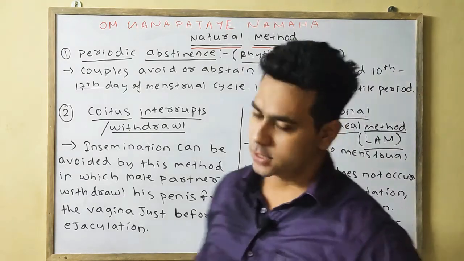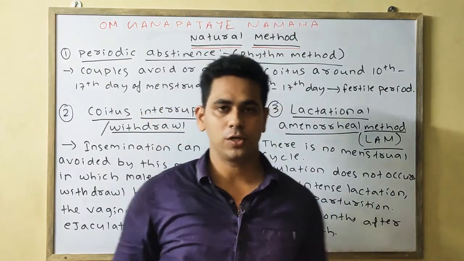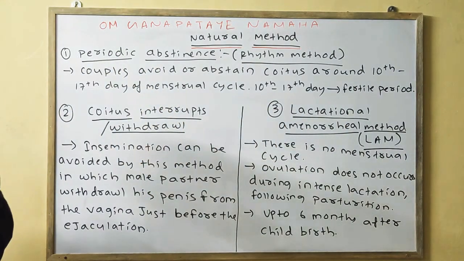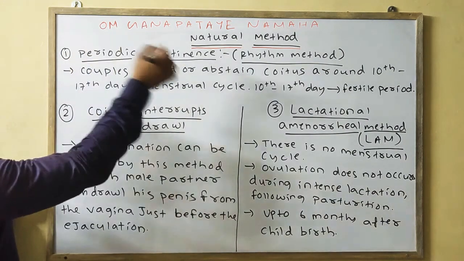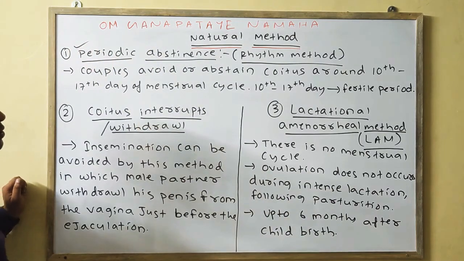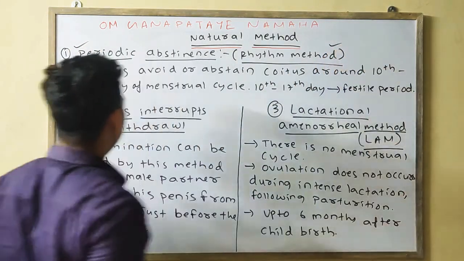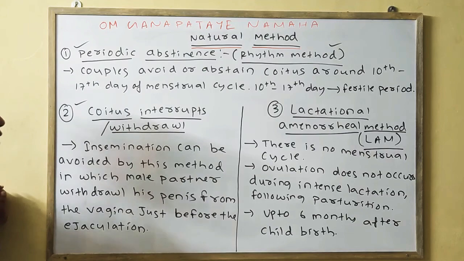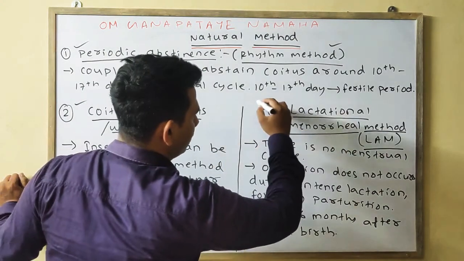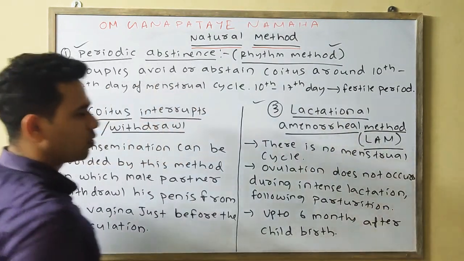Now after the hormonal method, we'll discuss the next one, your natural method. In the natural method there are three types. One is periodic abstinence, or the rhythm method. Second is coitus interruptus, or the withdrawal method. Third is the lactational amenorrheal method, or the LAM.